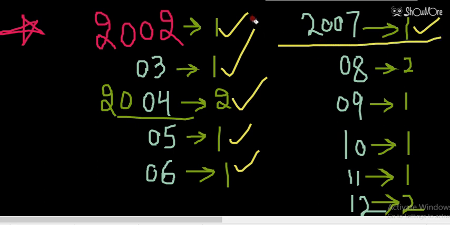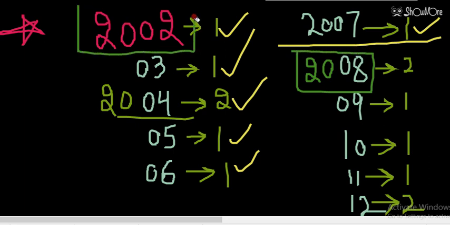Number of days 7 is completed with 2007. That means calendar of year 2008 will be same as calendar of 2002. I am repeating my words: calendar of 2008 will be same as the calendar of 2002.